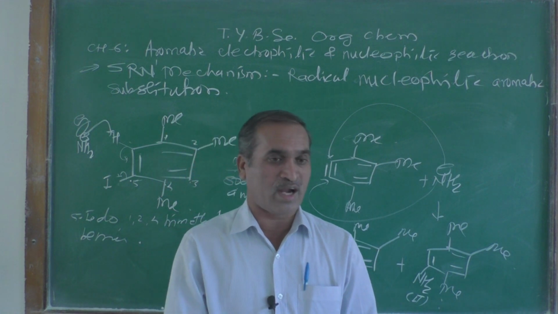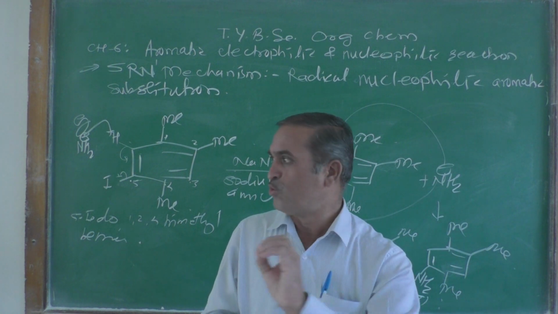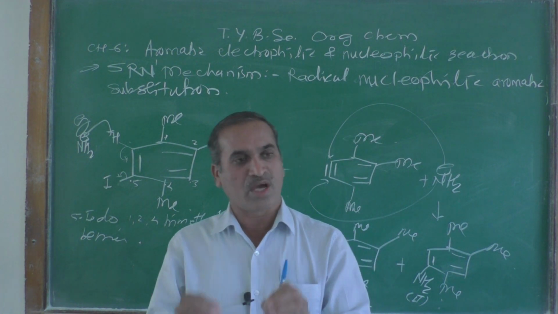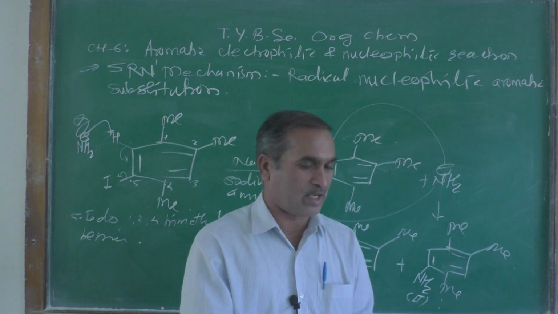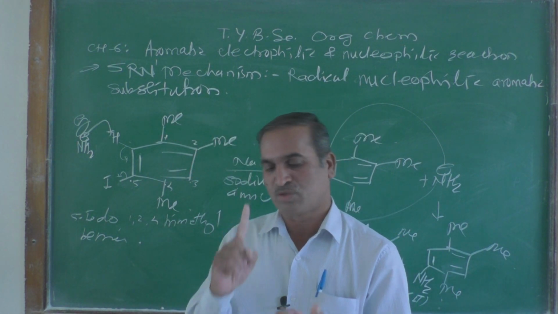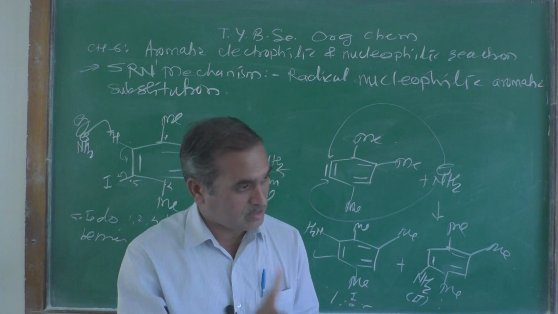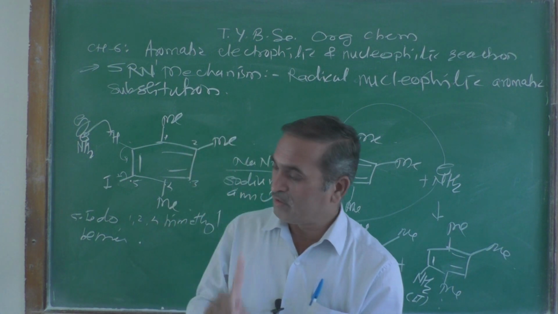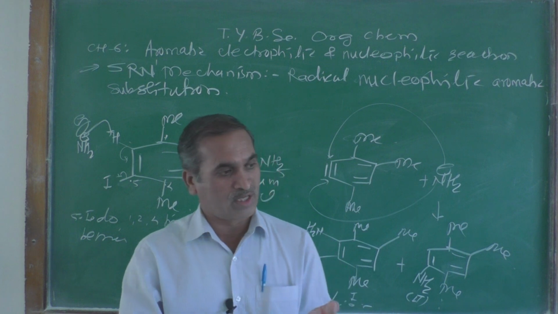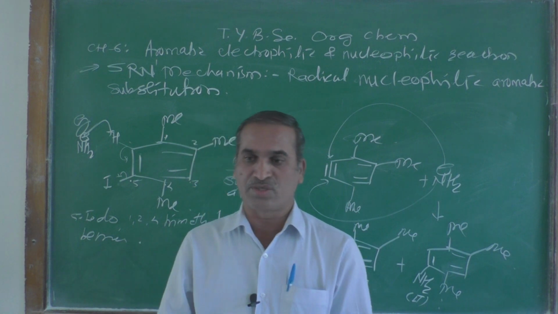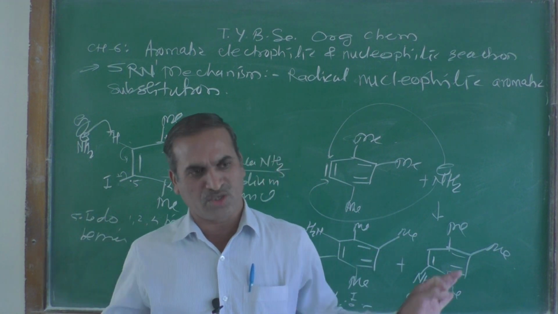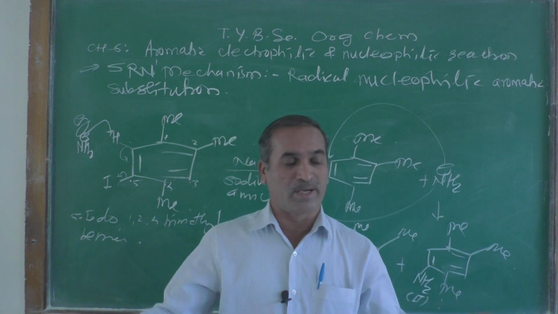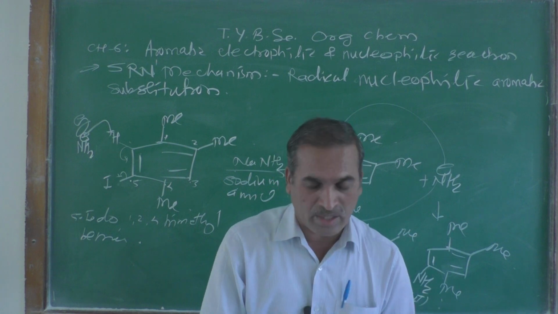There are 5 reactions which are commonly observed in aromatic compounds. Which are those? First one is nitration, second is sulfonation, third is halogenation, fourth is Friedel-Crafts alkylation, and fifth is Friedel-Crafts acylation reaction. These are commonly observed in aromatic compounds.